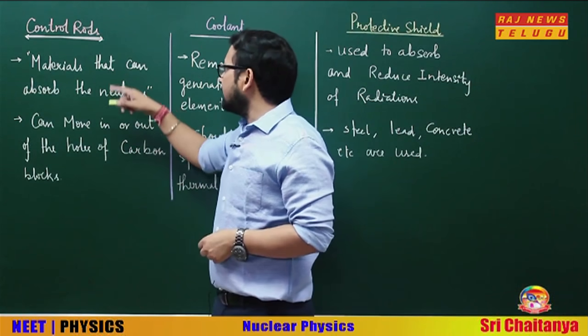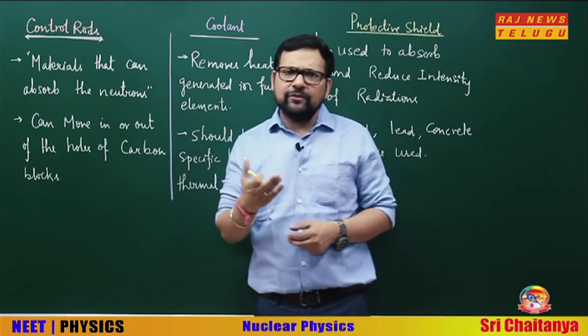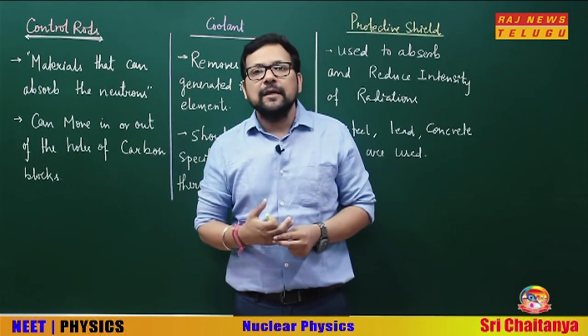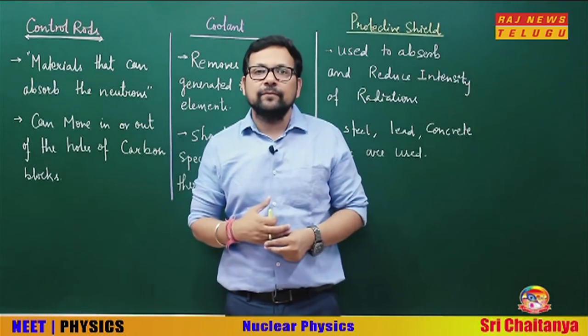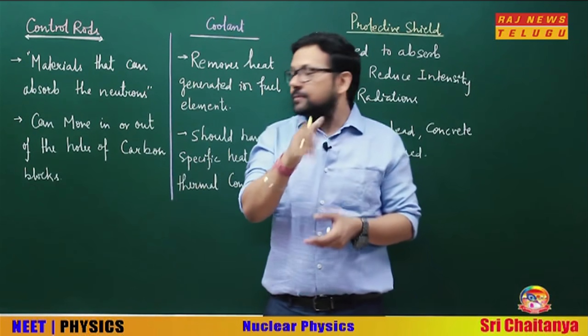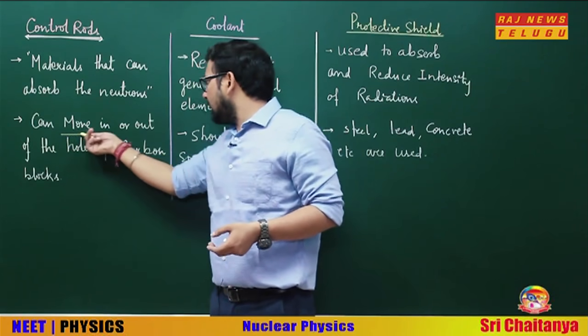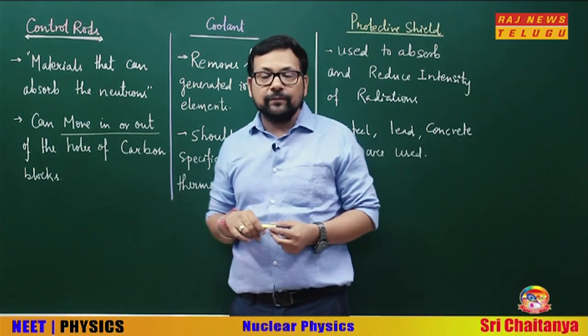Materials that can absorb the neutrons. Cadmium we can use, boron we can use. These are used for absorbing the neutrons, and they can move in and out of the holes of carbon blocks.